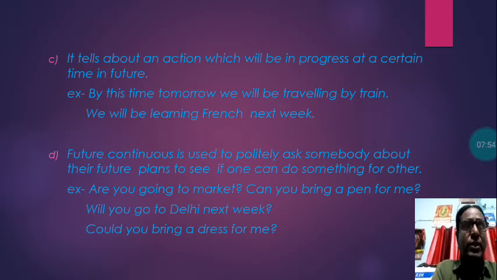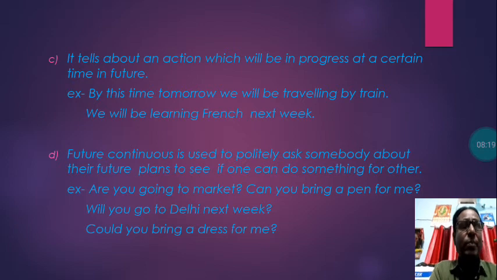This is future continuous. Can you bring a pen for me? So you seek a help. Will you go to Delhi next week? Could you bring a dress for me? So in this way you are seeking a help.